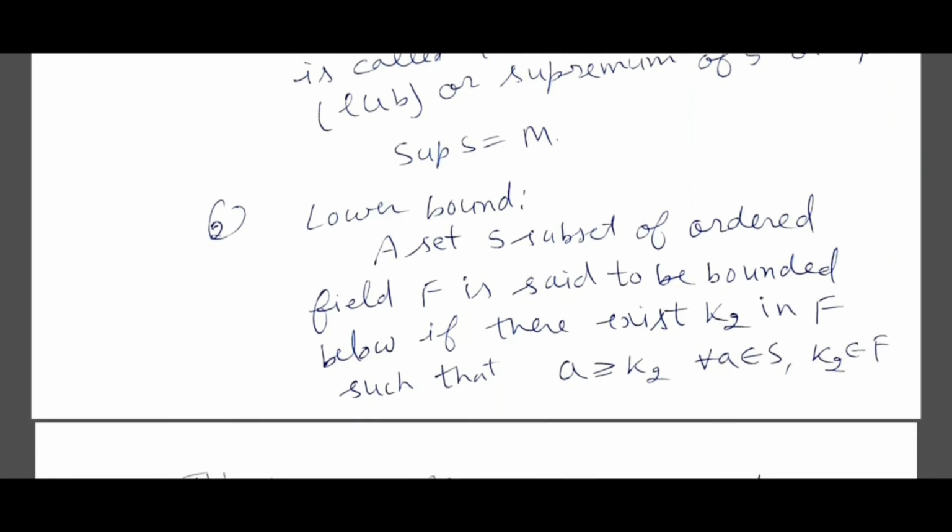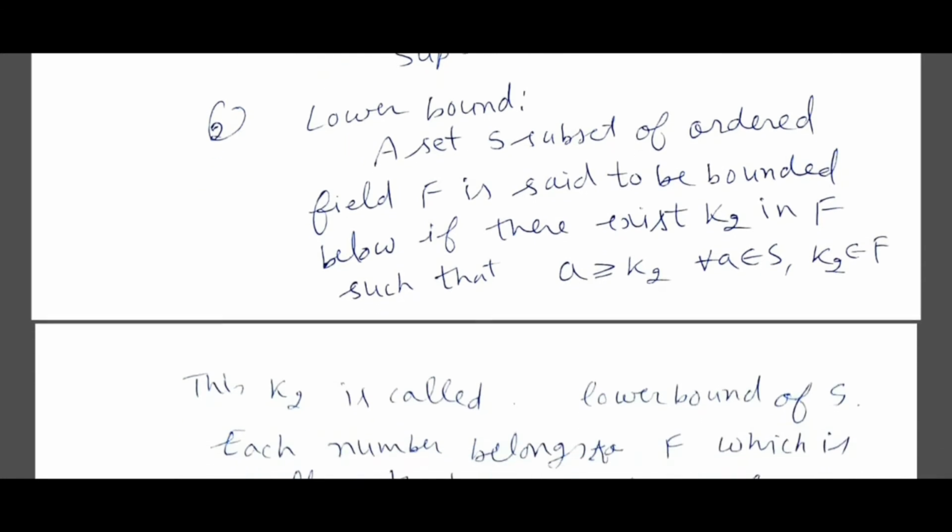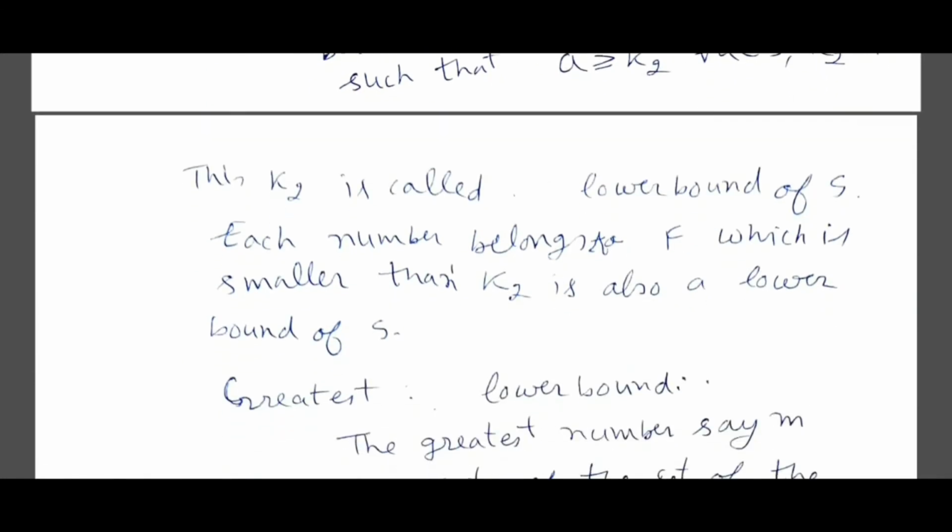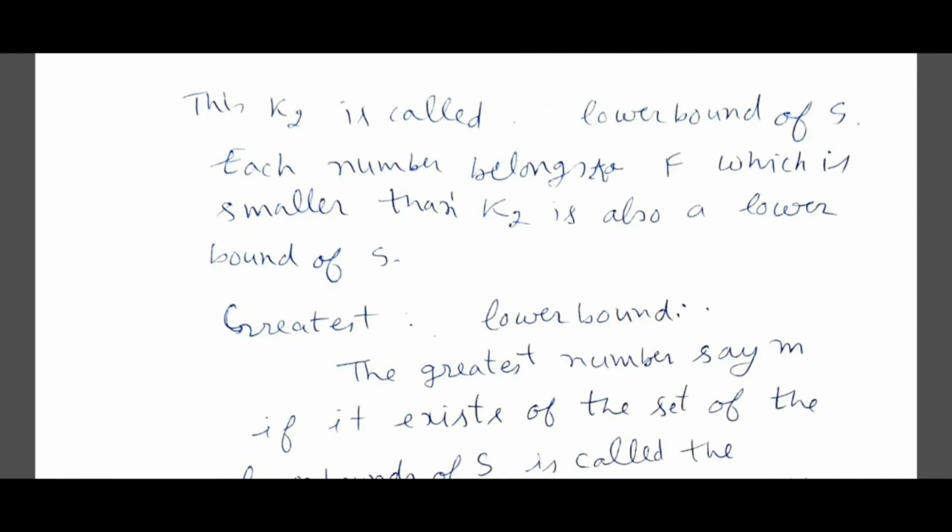Now we come to next, lower bound. A set S subset of ordered field F is said to be bounded below if there exists k2 in F such that A is greater than or equal to k2 for every A belongs to S and k2 belongs to F. This k2 is called lower bound of S. Now here also we can see each number which is smaller than k2 is also a lower bound of S. So we define greatest lower bound.